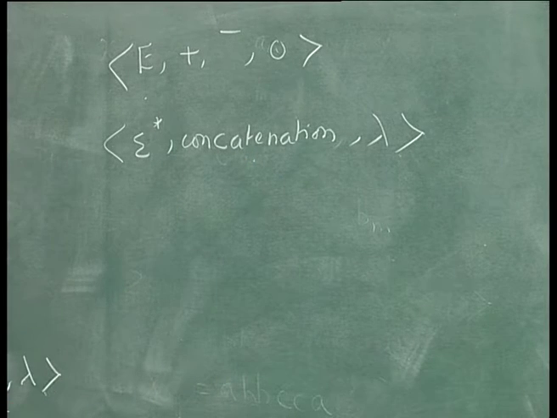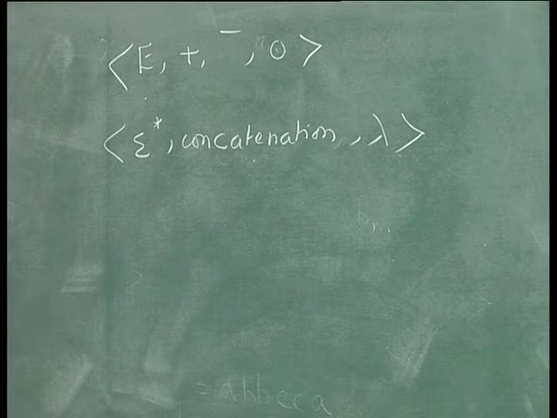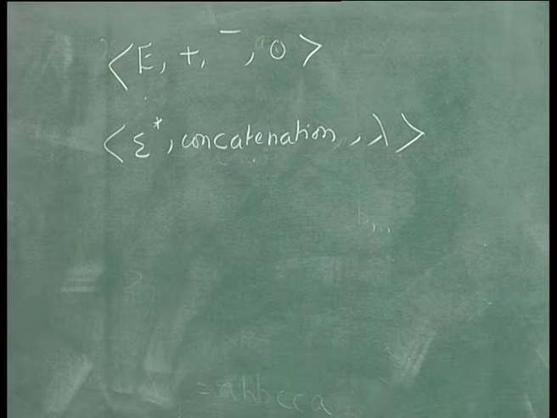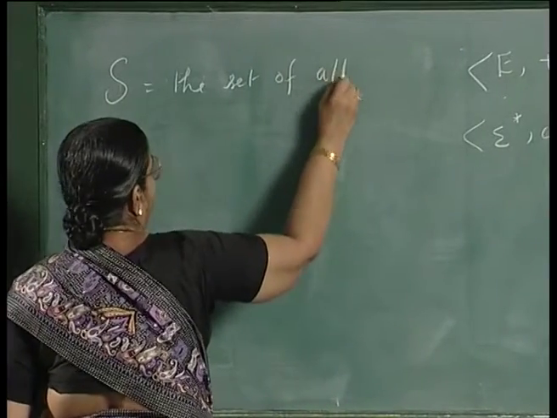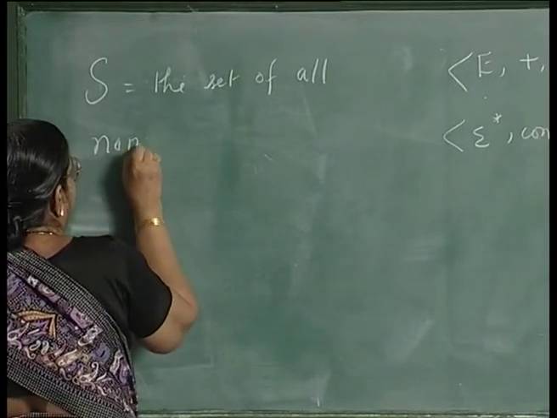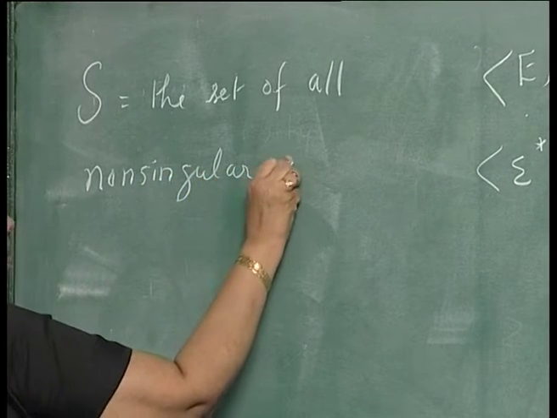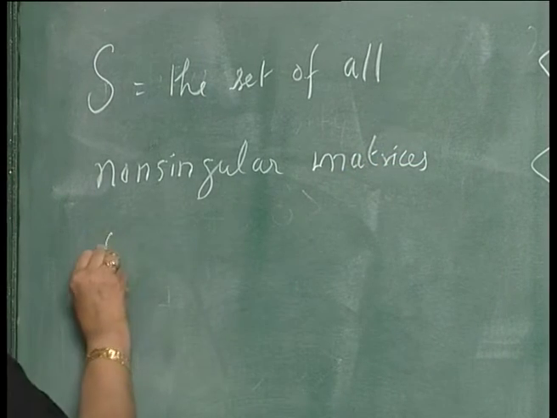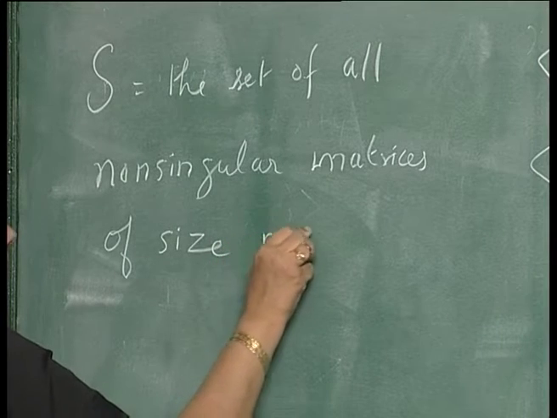Let us consider one more example of group. Let S be the set of all non-singular matrices of some fixed size, say n by n.